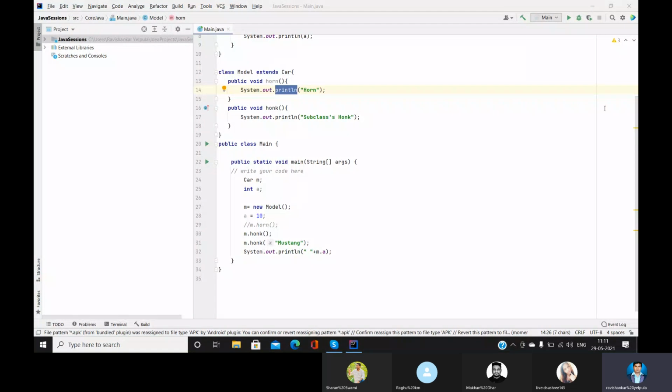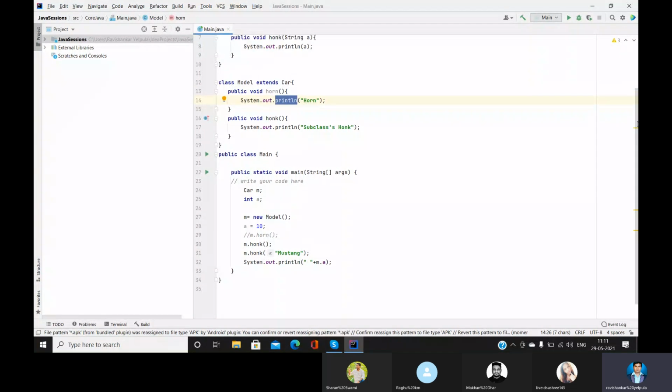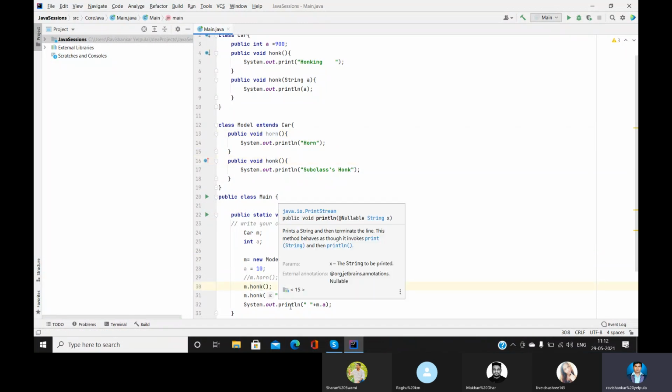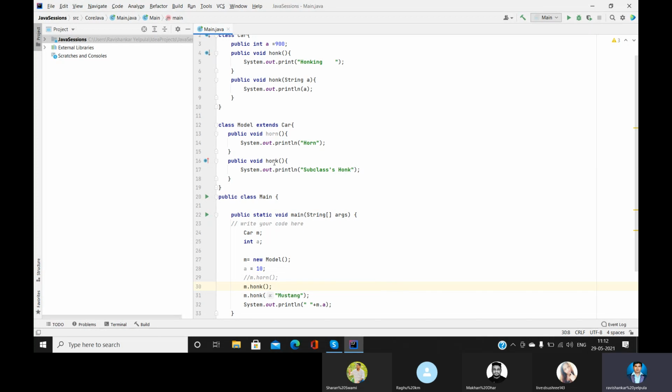So now we'll consider this class. We have a class called model, and we have created an object of model to access the methods horn and honk. Without creating an object, we can't access the methods, when these methods are instance methods, non-static methods and non-static variables.